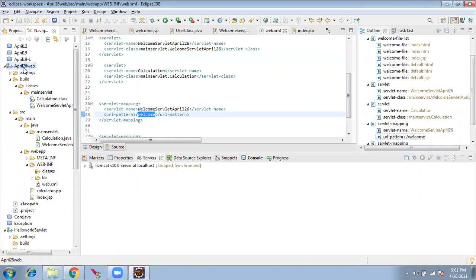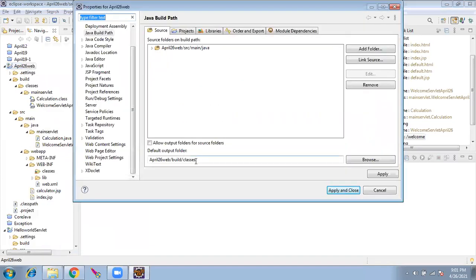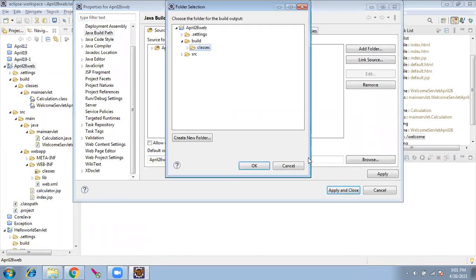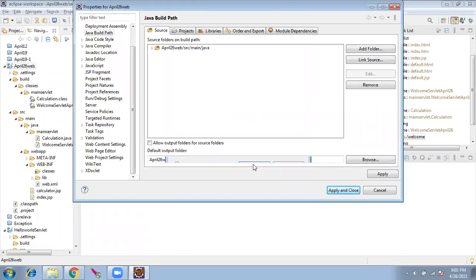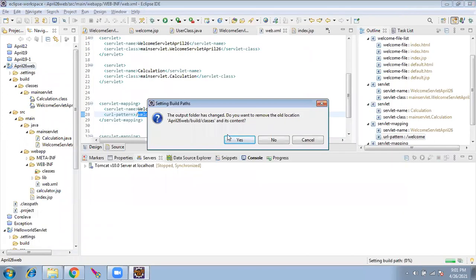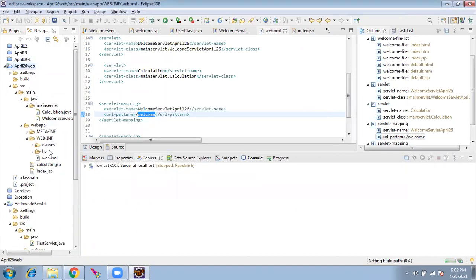For that, we'll right click the project, go to properties, go to sources. Here, see where the output path is. It is inside April 26 web build and classes. I have to just switch it over. Name it web.inf classes. Apply and close. This will ask, do you want to remove the old location and its content? Yes. It will be deleted from there and come here.